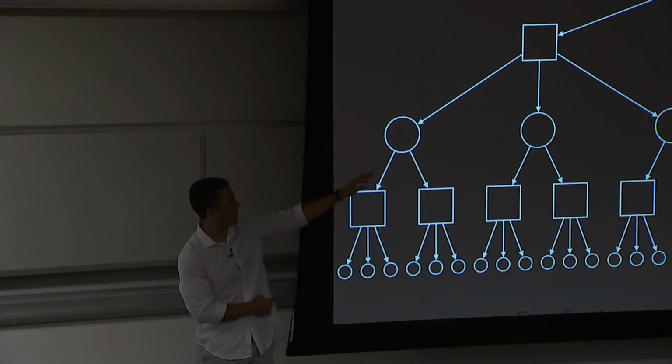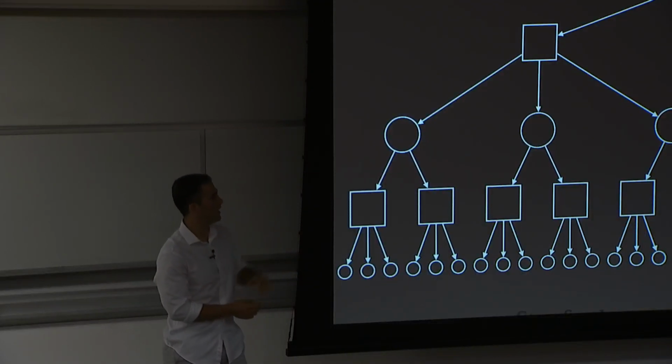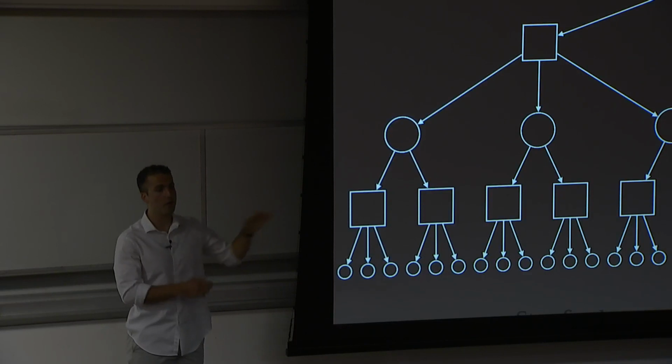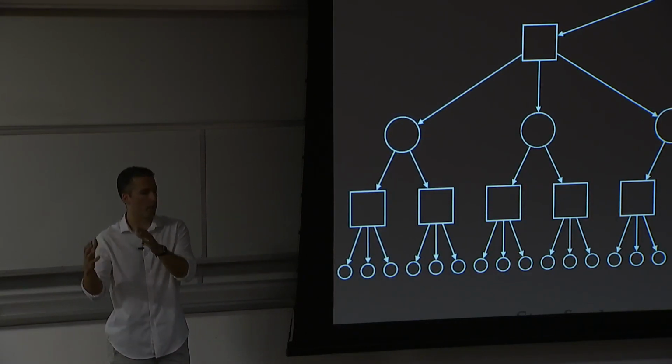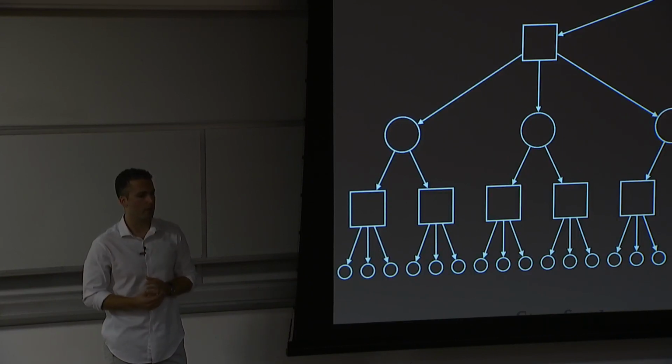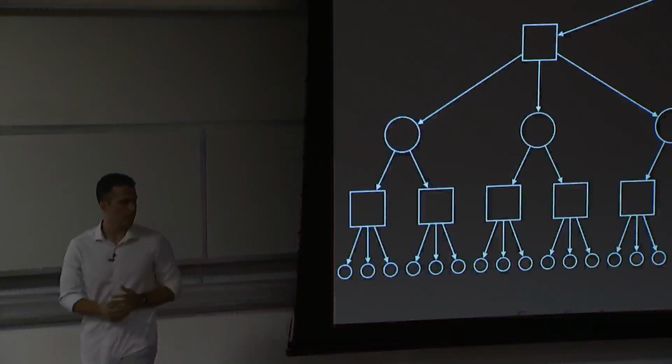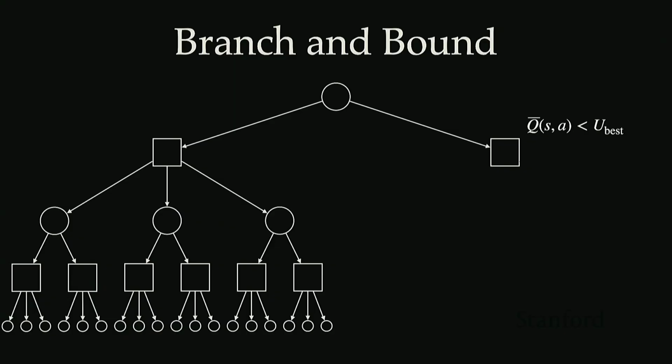The upper bound estimate, though, on the Q function is only looking at that state-action pair. So that's where this would require you to have some sort of offline a priori knowledge of what that upper bound is going to be. Does that make sense? Was there another question? No? Okay.